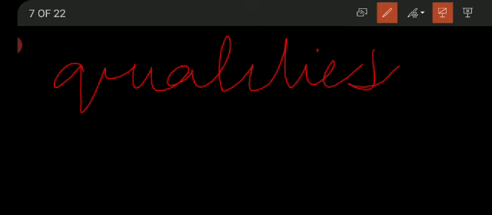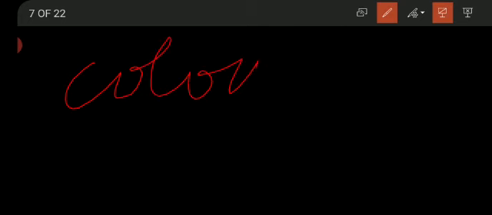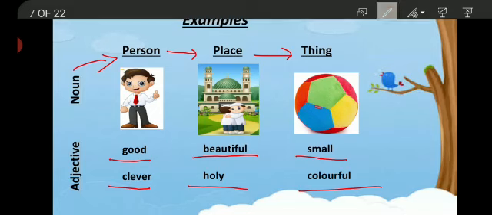The qualities can be bad, the qualities can be good. So a person can be good, a person can be clever. So these are adjectives. A place can be beautiful, a place can be holy, a thing can be small, a thing can be colorful. So these are adjectives. Students, do you know that all the colors are also adjectives? Blue, red, green, yellow, all these colors are also adjectives.